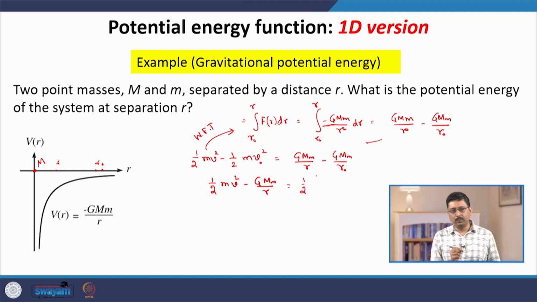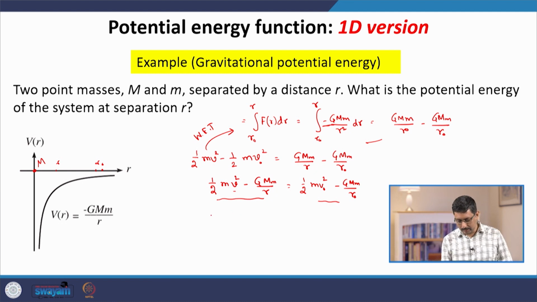for every position of the particle we can define a quantity which can be computed only by the information of that particular position. For example, at the position r, the speed is v and the separation is r. So, this left hand side depends only on this separation r, and does not contain anything about r naught, and similarly the right hand side does not contain anything about r, only about the separation r naught. And traditionally this is written as a